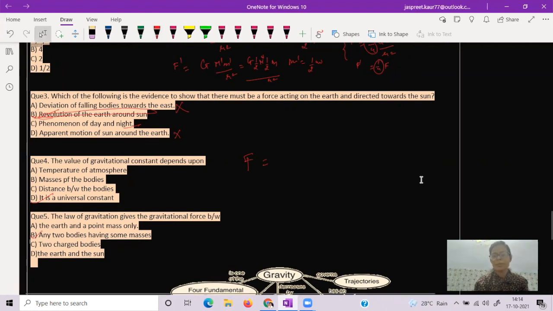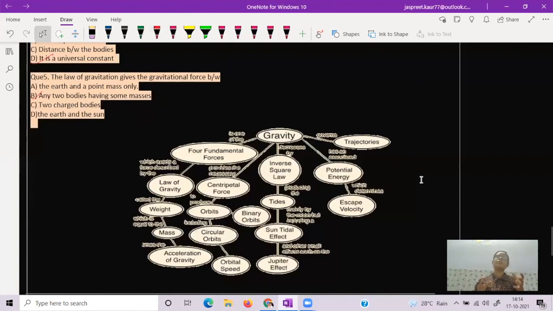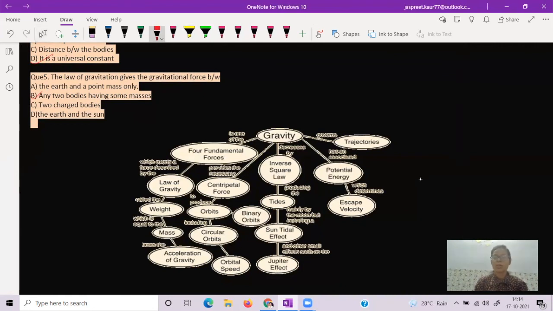So here is a summary. Basically, the difference between gravity and gravitation is that gravity is a particular case of the gravitational force. Gravitation is one of the four fundamental forces which exerts a force on our body, known as the weight, and weight is simply mass times the acceleration due to gravity. Gravity provides the necessary force which keeps the planets in elliptical orbits around the sun. That force is known as the centripetal force.